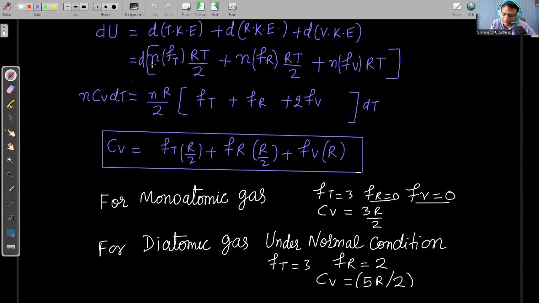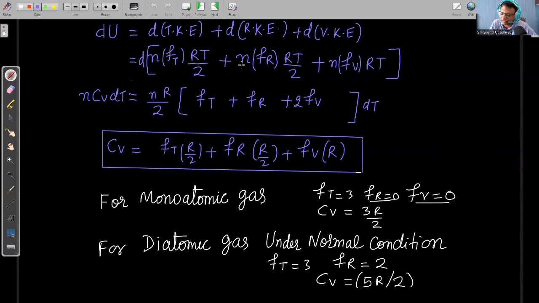For n moles of the gas, translational kinetic energy is equal to n into translational degree of freedom multiplied by the contribution of kinetic energy corresponding to 1 translational degree of freedom. This RT by 2 is corresponding to 1 mole. For n moles, we are multiplying here by n.